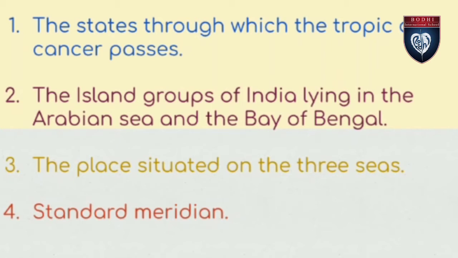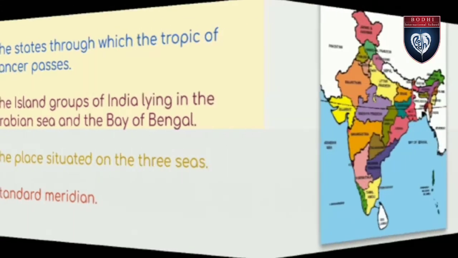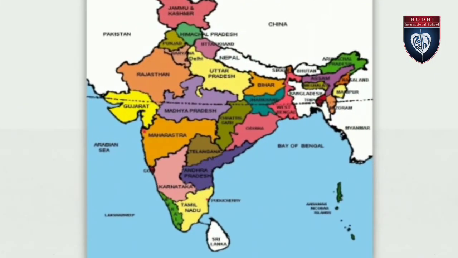Coming to the first question, the states through which the Tropic of Cancer passes. This is a state map of India. In this map, you can find a central line crossing from Gujarat. This line is called the Tropic of Cancer line. This line crosses 8 states in India.